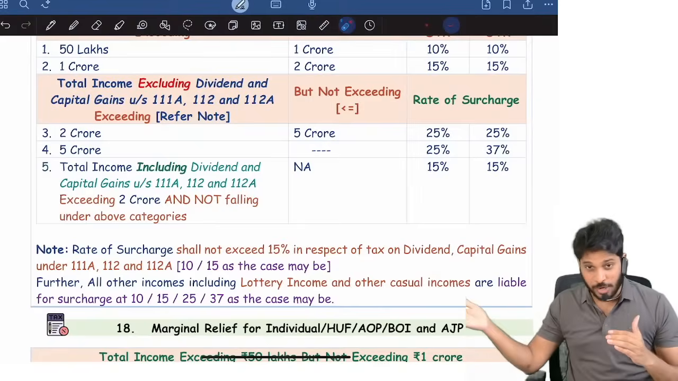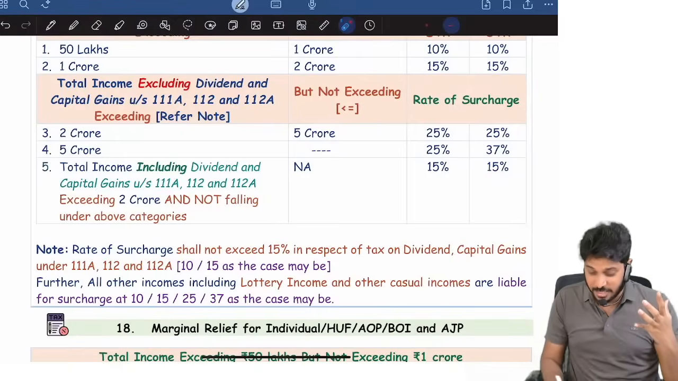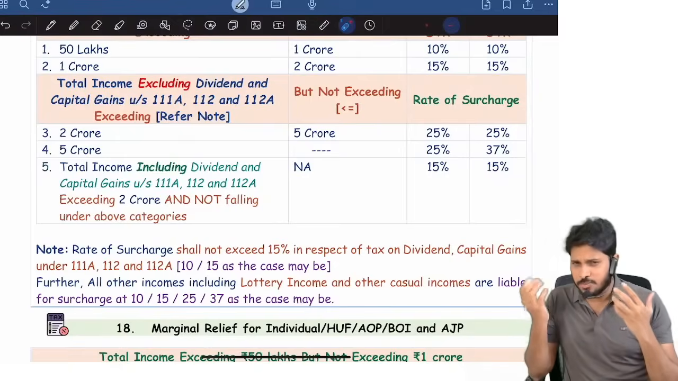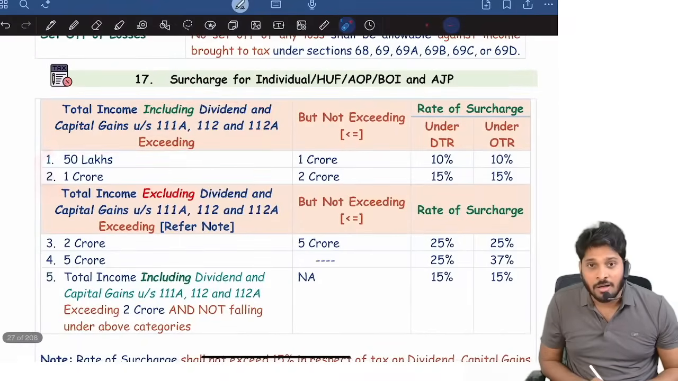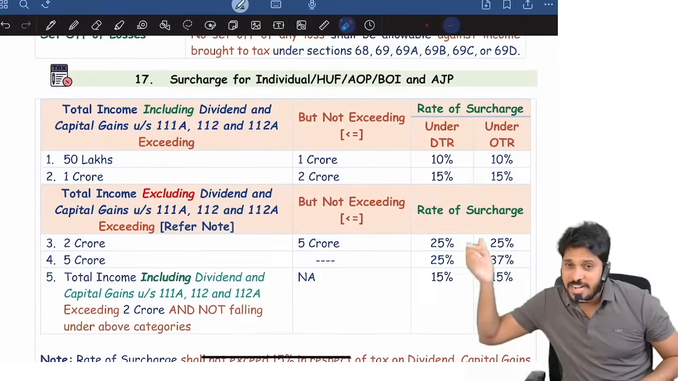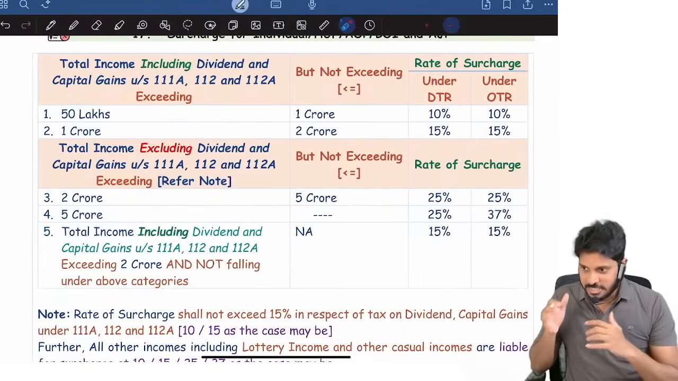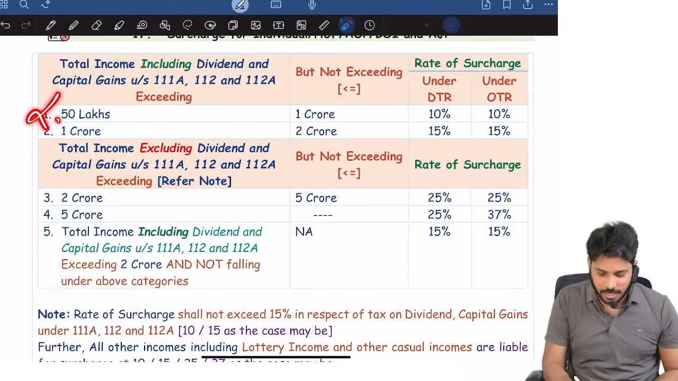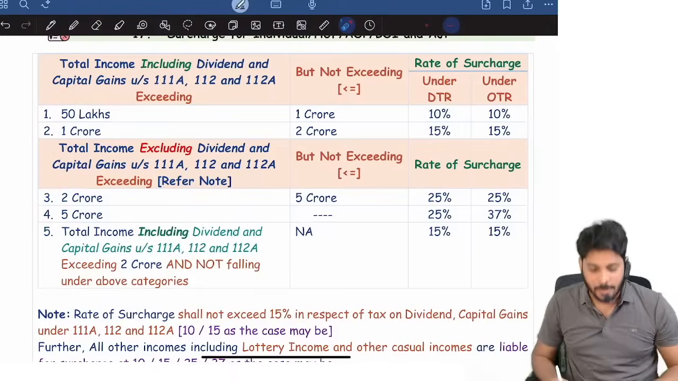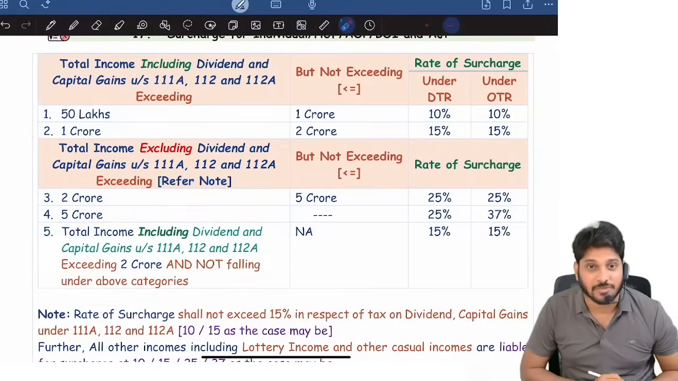And sometimes total income is more than 2 crore. Including dividend and everything, it is more than 2 crore. But if I exclude dividend and capital gains, again it is not coming under the third and fourth options. My situation is total income including dividend, including capital gains is not coming under 1, 2, 3, 4. Then the fifth provision will apply. As per the fifth provision, the surcharge rate is 15%.